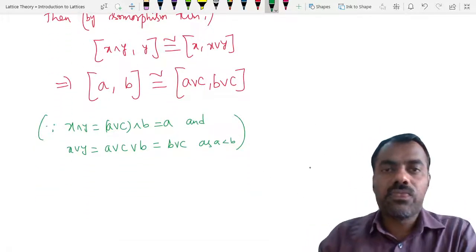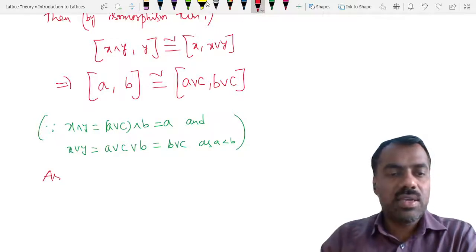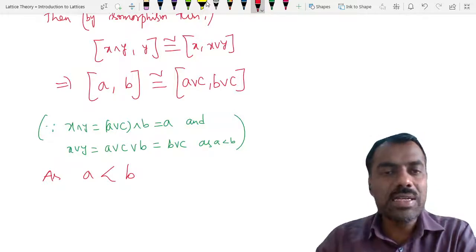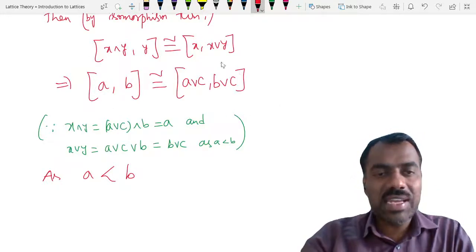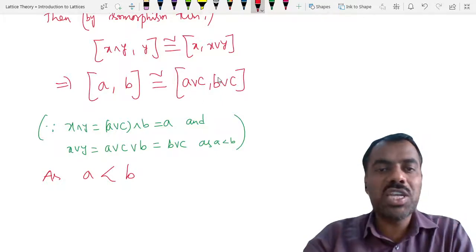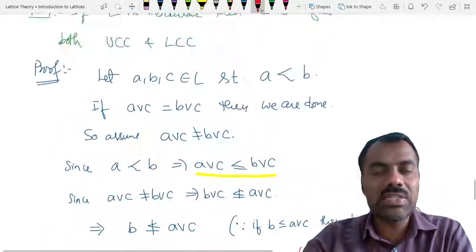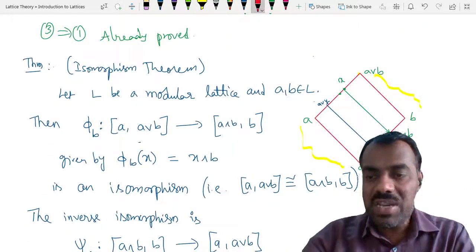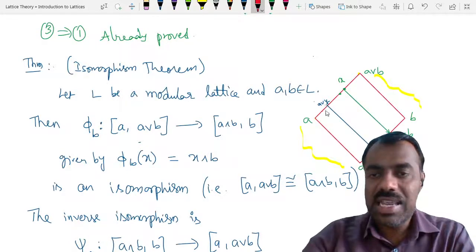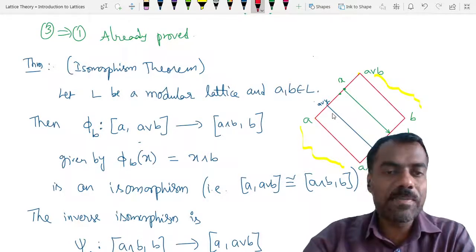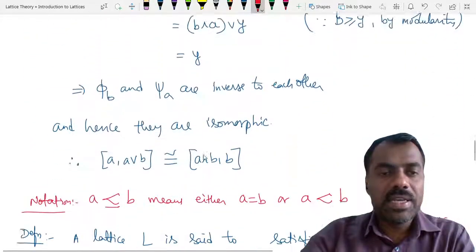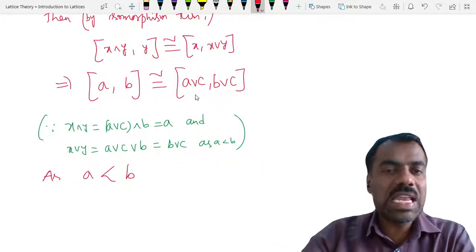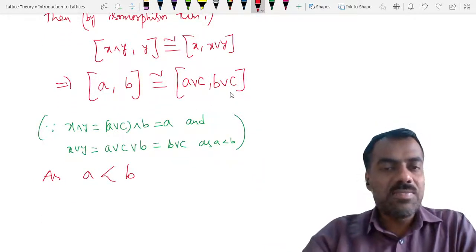Now as A is strictly covered by B, that means there is no element between A and B here, right? If at all any element is there between A join C and B join C, then that element we can send it here. That is what this isomorphism theorem says, right? Whenever you have an element here, we can send, then there is an element here which we can map it. Are you following? But there is no element between A and B. So here also there should not be any element between A join C and B join C. Is this clear?